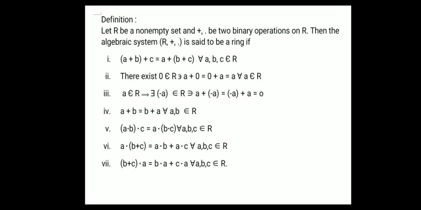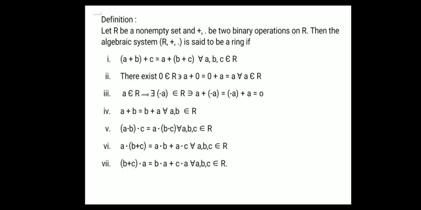See here another definition for ring. Let R be a non-empty set and plus comma dot be two binary operations on R. Then the algebraic system (R, +, ·) is said to be a ring if, first condition, (a+b)+c = a+(b+c) for all a, b, c belongs to R. That is the associative law with respect to addition.